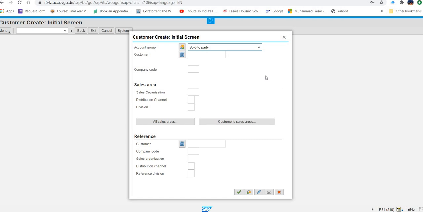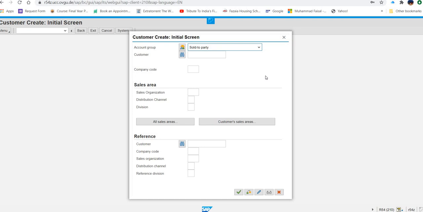If you select any other customer type, that is not an end user, that is some business. When one business is buying something from another, the buyer is the customer, whether it is a business or an end user. The SAP system considers everyone who is buying as a customer.